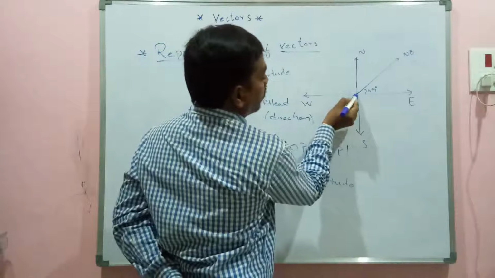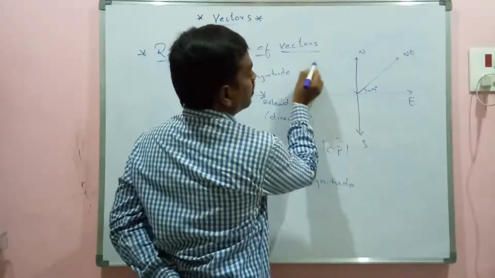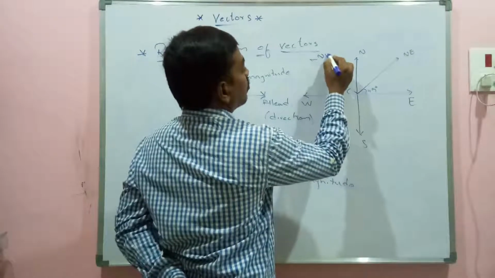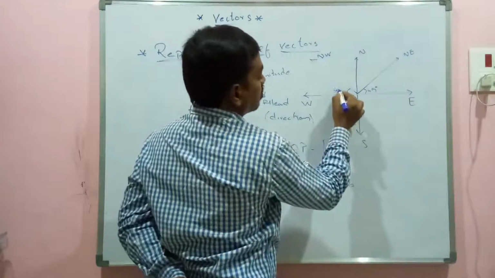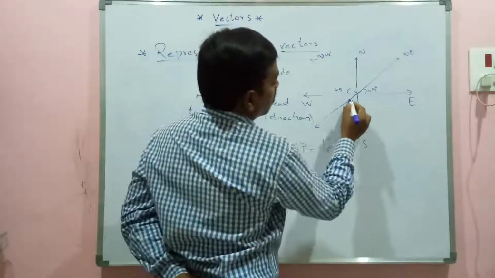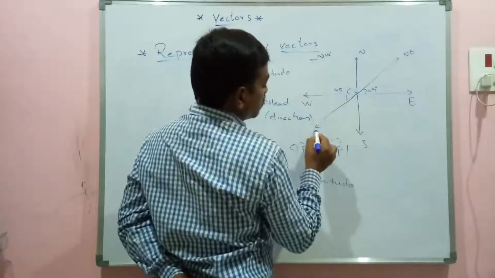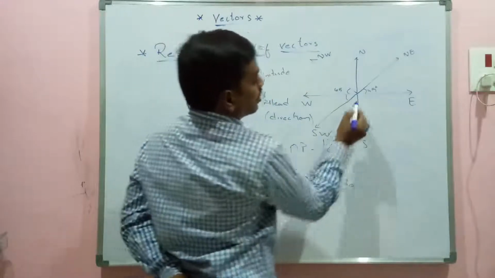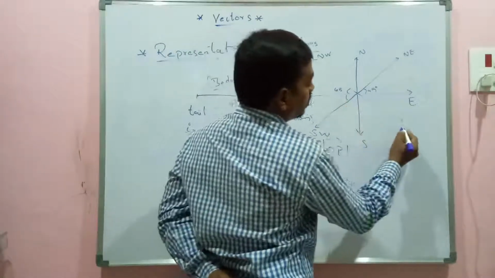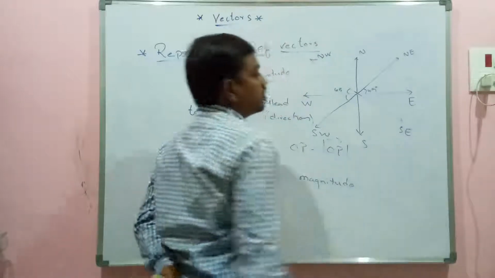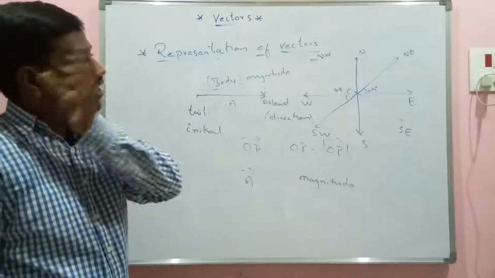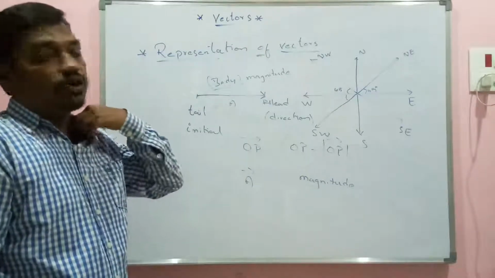If I take one more 45 degrees in this quadrant, this represents northwest. One more here, making 45 degrees, is called southwest. And here another 45 degrees in this quadrant is called southeast. So these are the 8 directions we can take into consideration while solving problems.